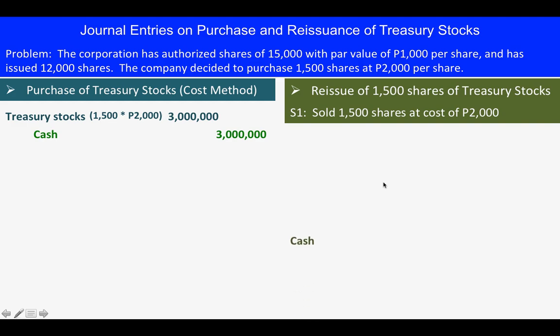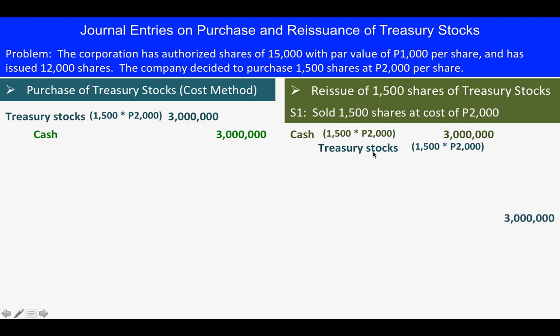So in this situation, we will debit cash of 3 million, which was computed as 1,500 shares times 2,000 per share, and credit treasury stocks of the same amount. Okay, this is for situation 1.